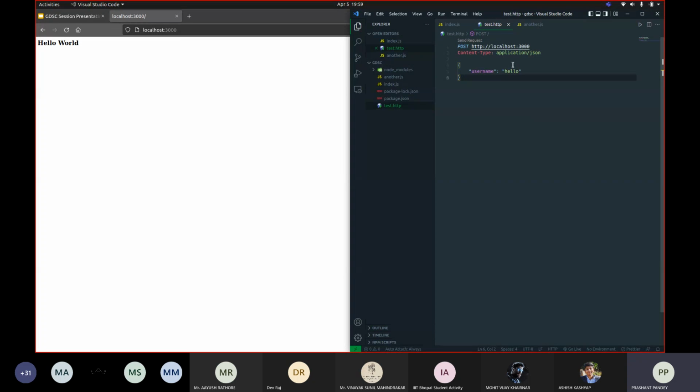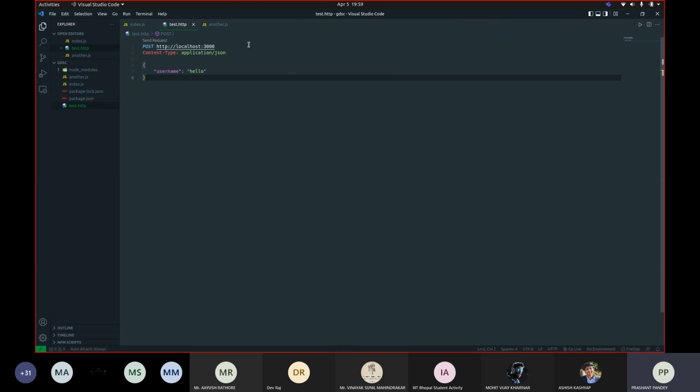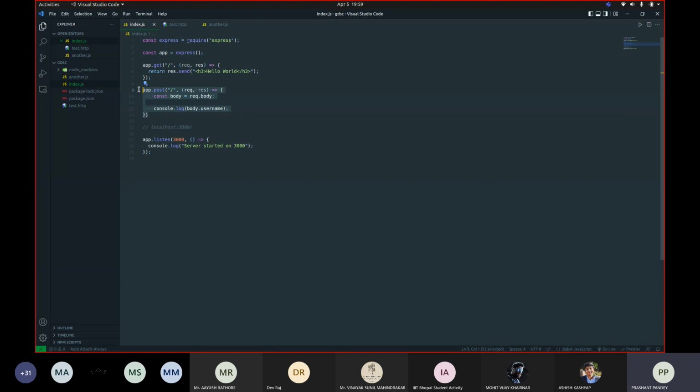Here I'm using an extension for VS Code called REST client, and I'm using it in order to make a post request to this URL, which is localhost 3000. And here I've also written this code for how it's going to handle this post request. All it does is print the value present in the body.